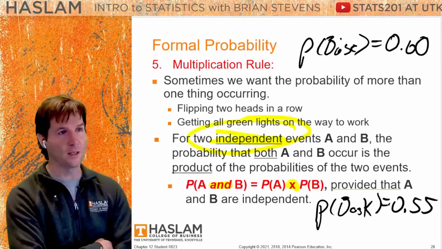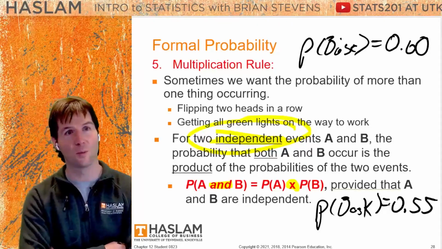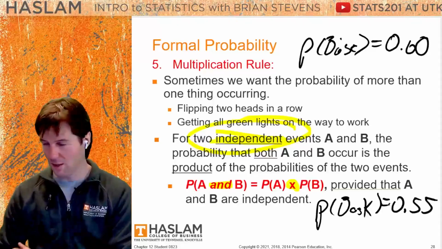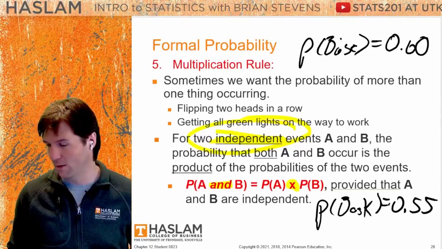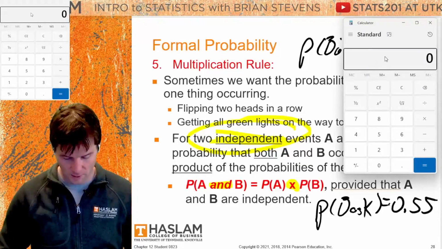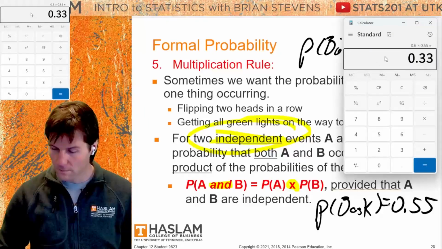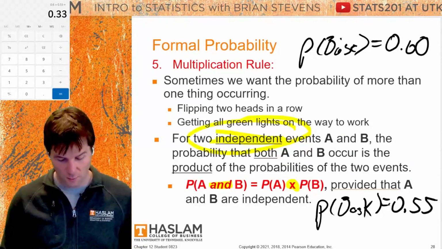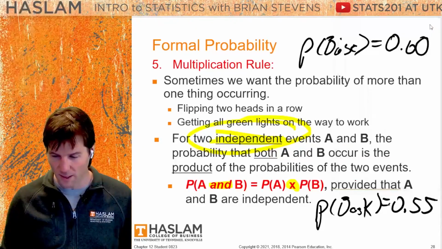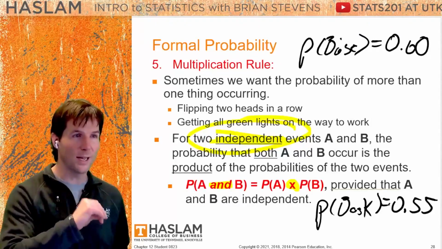That should be, I think, 33%, right? Or let's double check our mathematics here. We're going to pull up the calculator. And here we go. 33%, we've done it. So it would be a 33% probability that your baseball team wins and your basketball team wins.